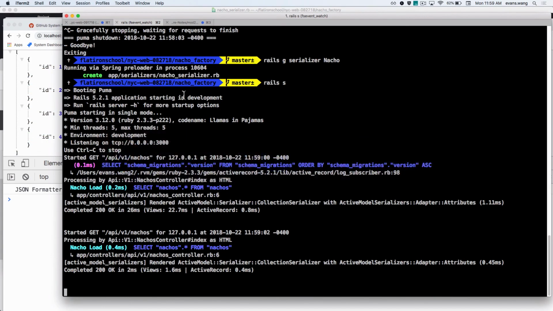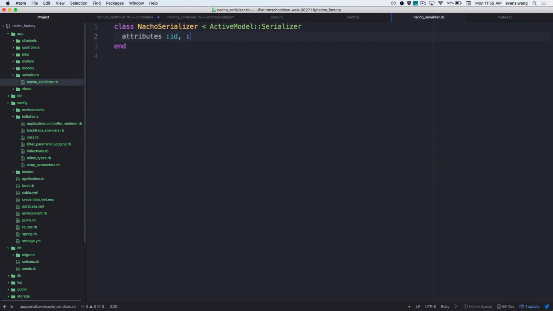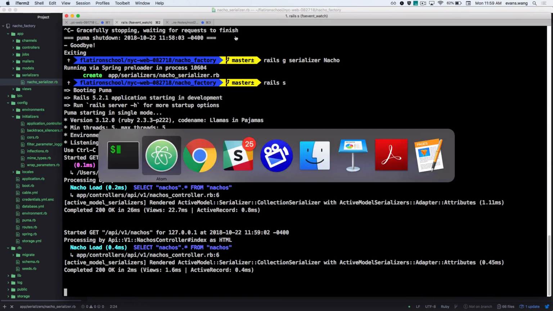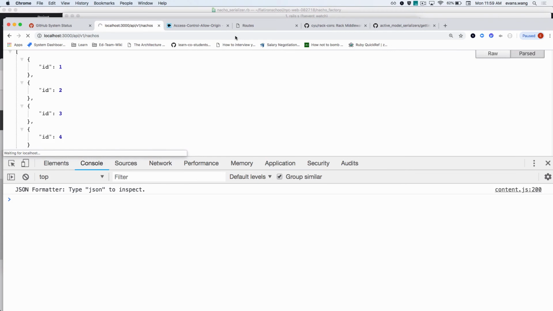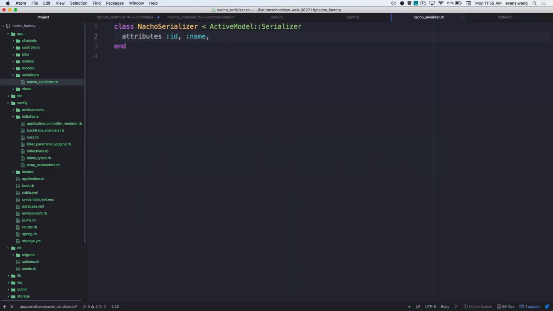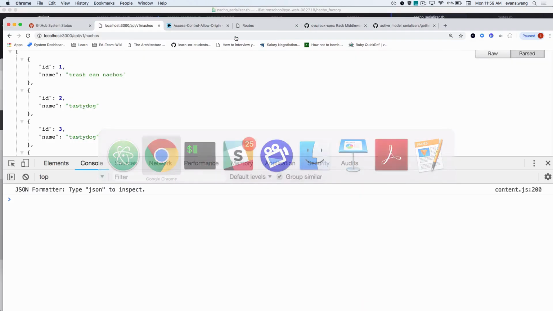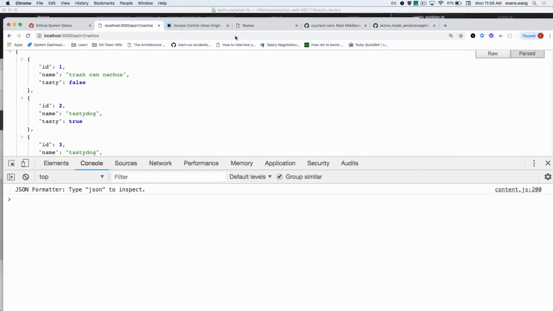Interesting. So I can probably get away with, I don't know, nine? Let's just play with it and see what happens. Come on, Rails. Cool. So I can also ask it to do the tasty boolean. Now I can control the shape in which my object comes back in my JSON. So I can tell it exactly what to do.